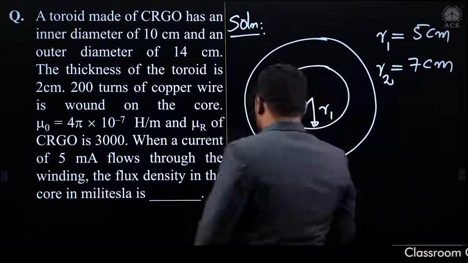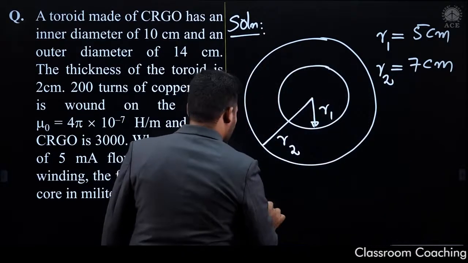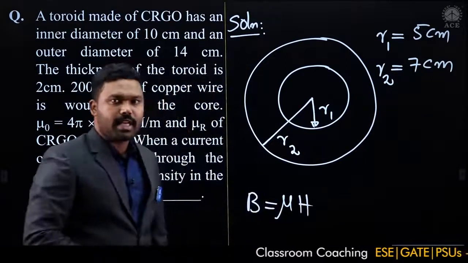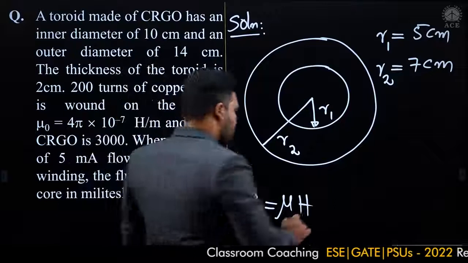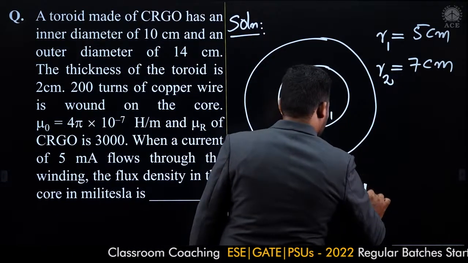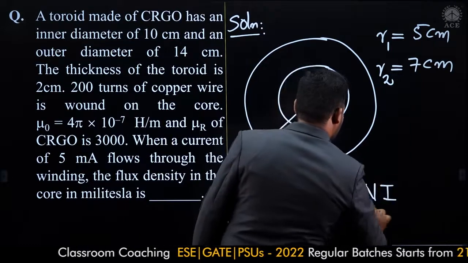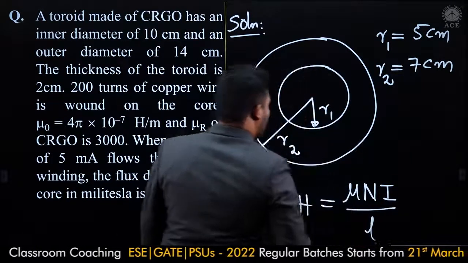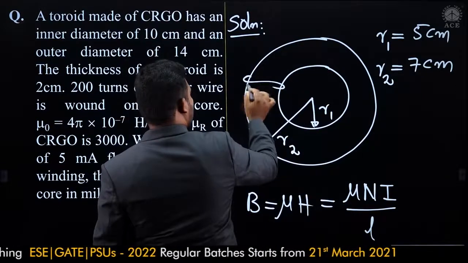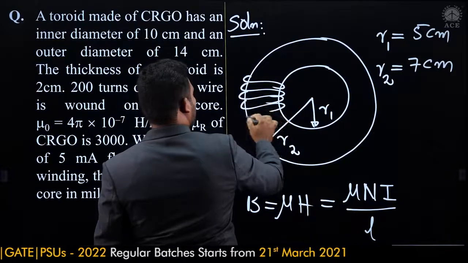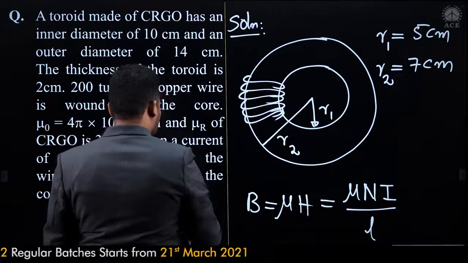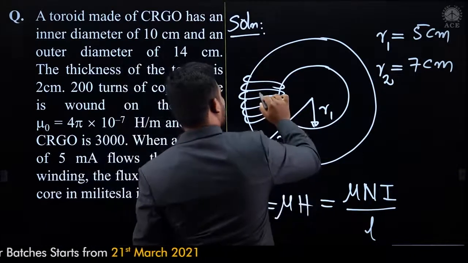Fine. Okay. Now you want to find out the flux density here. We know that B is equal to mu into H. But what is this H from Ampere's law? H is equal to N i by L, as for the solenoid, N into I by L, length. Then how do you define the length for this one? Because it is wrapped with a wire. Fine. So you need to define what is called the average length for this one.